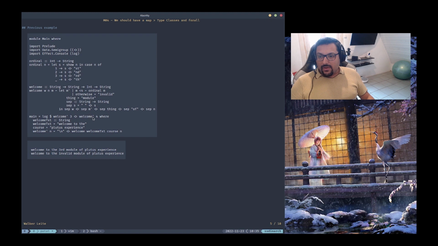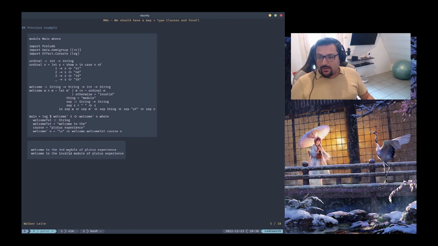Appended together with welcome tick4, and this welcome tick receives this n, which is the number, and appends a new line to the return of the welcome function with the welcome text, welcome to the, and of course being Bluetooth experience. We pass to the welcome function the first argument, the second argument, and the n value as the third argument. So welcome receives string, string, int, right? And then we have this output.